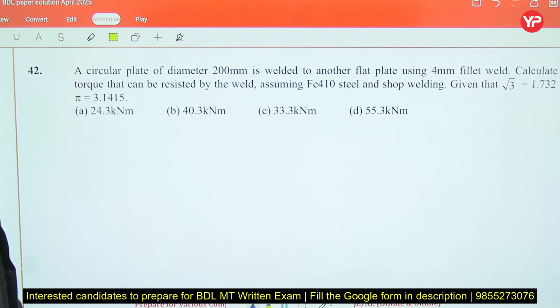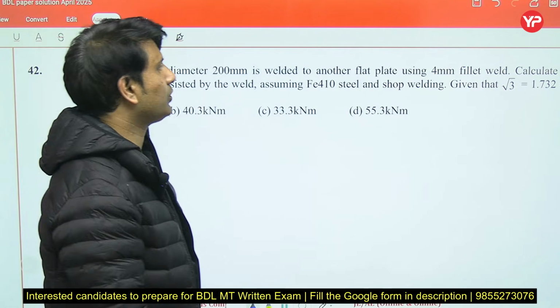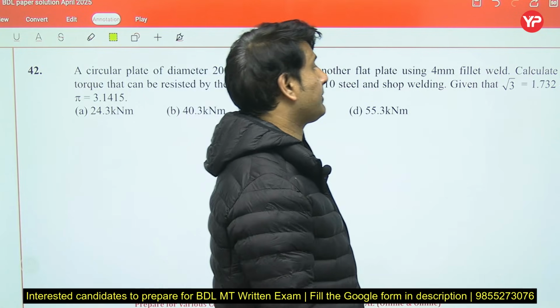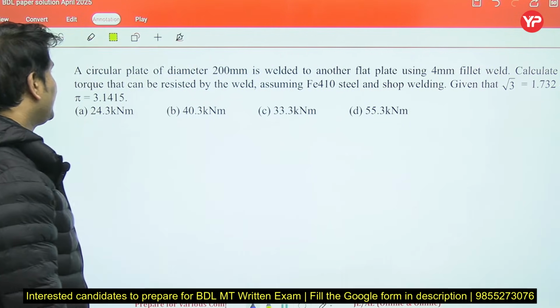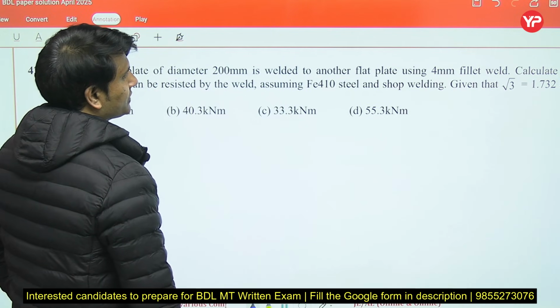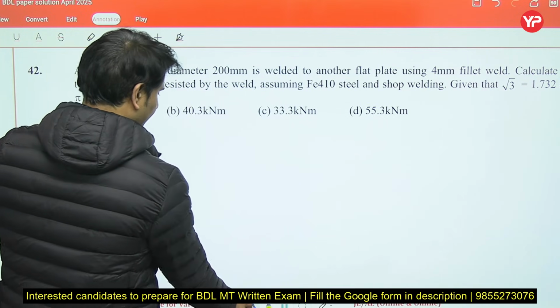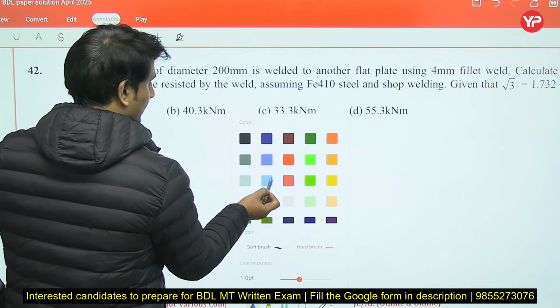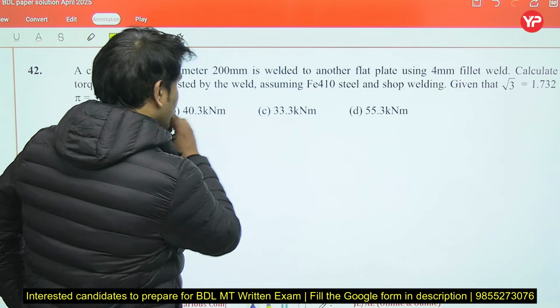A circular plate of diameter 200 mm is welded to another flat plate using 4 mm fillet weld. Calculate the torque that can be resisted by the weld, assuming Fe410 steel and shop welding. They have also given the root 3 value.